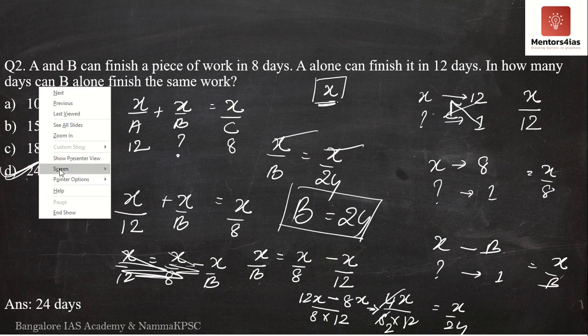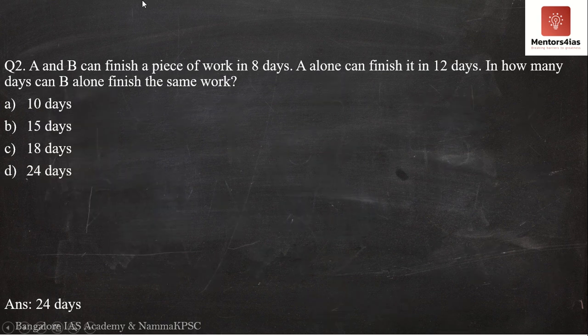Now I'll do it by the chocolate method. Now this is your chocolate method. Once again, I am going to assume a number of chocolates to be eaten. Let me assume the amount of chocolates to be eaten be 24 chocolates. Why is it 24 chocolates? 8 and 12. Is 24 divisible by 8? Of course. Is 24 divisible by 12? Of course. 8 ones are 8, 8 2s are 16, 8 3s are 24, 12 ones are 12, 12 2s are 24. Therefore, it is 24 chocolates.